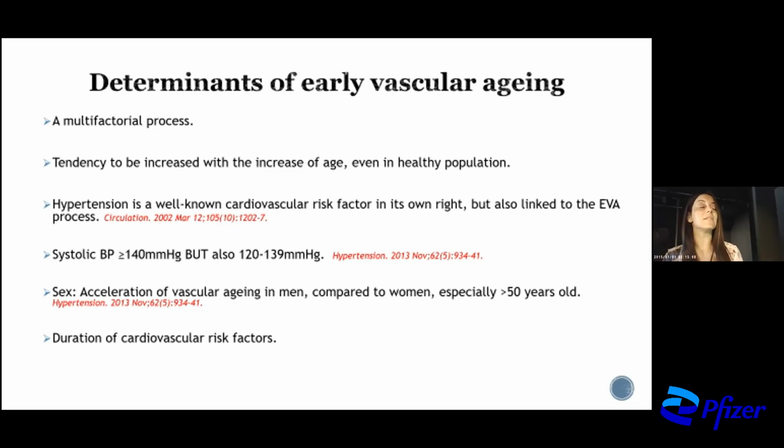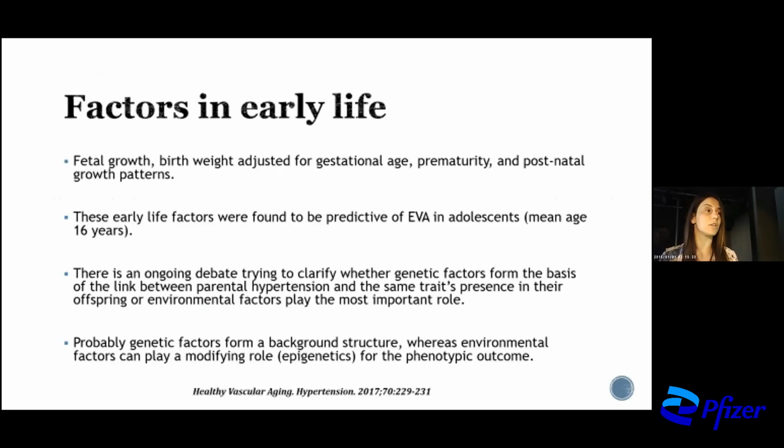And there is always the tendency for arterial stiffness to increase with age, even in a healthy population, without the other cardiovascular risk factors. Hypertension is the well-known cardiovascular risk factor that affects early vascular aging by its own, and especially systolic blood pressure. Sex plays also its own role, and of course the duration of all cardiovascular risk factors.